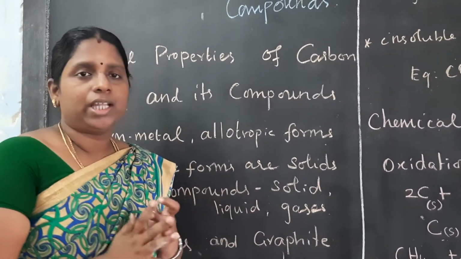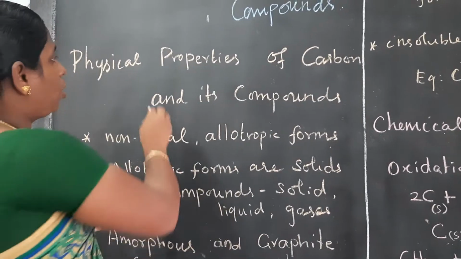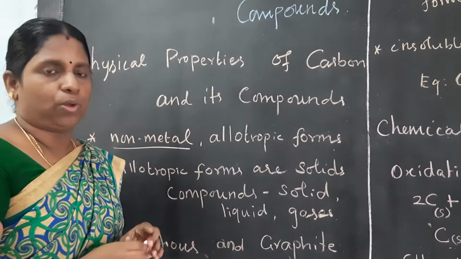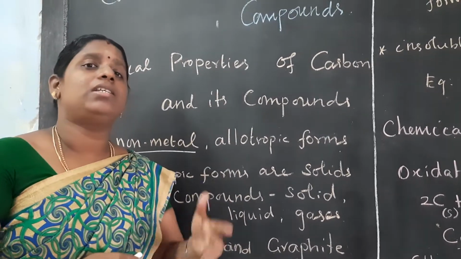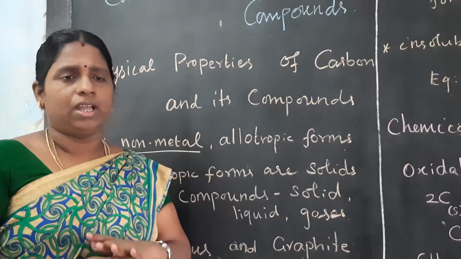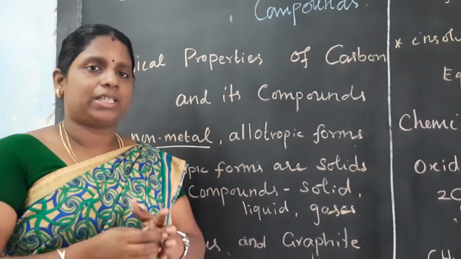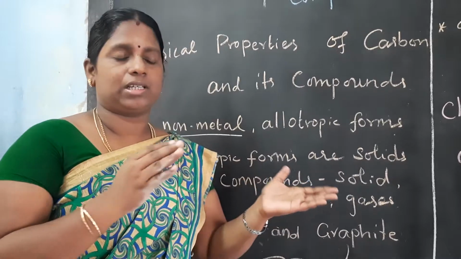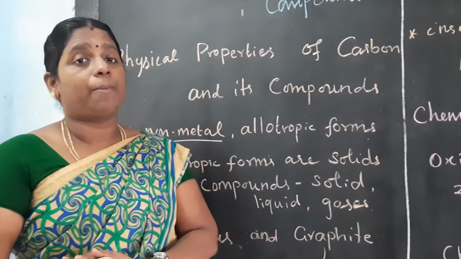Generally carbon is a non-metal, but it exists in the form of allotropy. What is the meaning of allotropy? That is, both crystalline formation and amorphous formation.